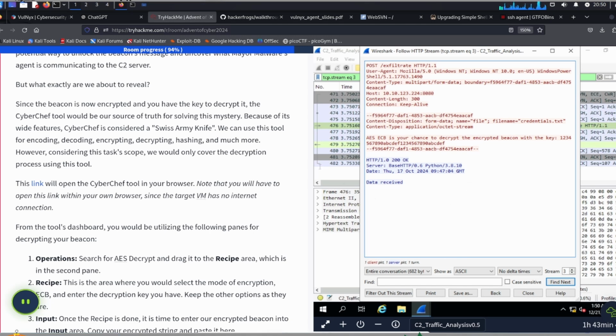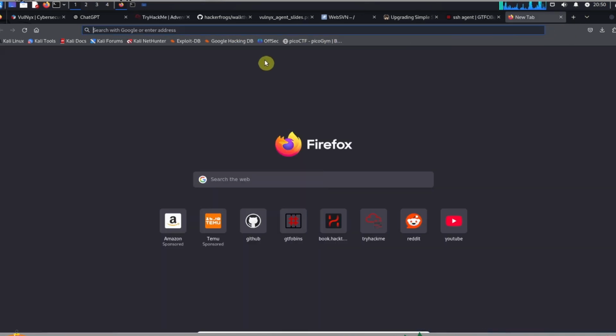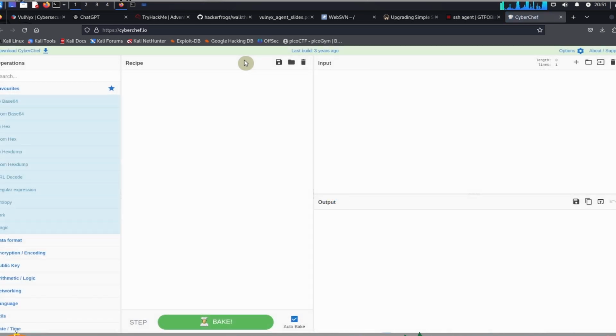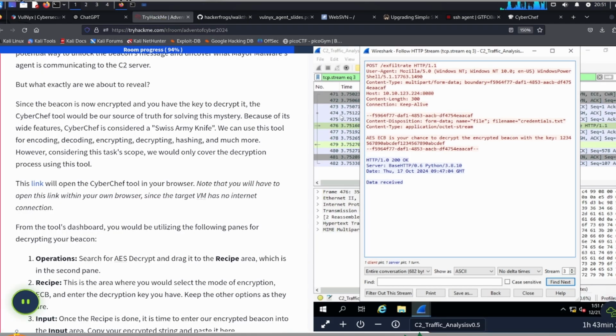So we're going to open up our CyberChef window inside of our web browser. We're just going to go to cyberchef.io. And inside of here, we know that we've got some information. The information is that AES ECB is your chance to decrypt the encrypted beacon.